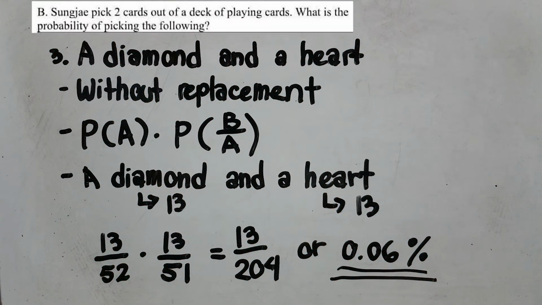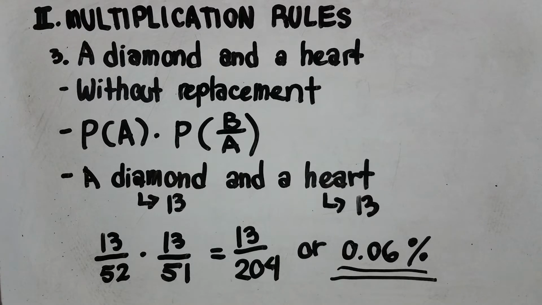Now, in answering the question, Sungjae picked 2 cards out of a deck of playing cards. What is the probability of picking the following? 3, a diamond and a heart, and 4, a jack and a queen.